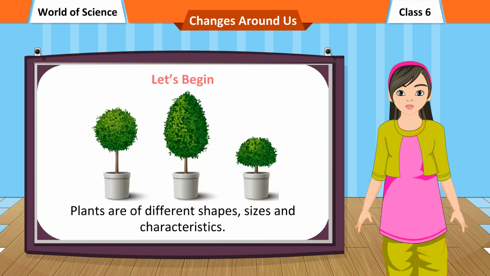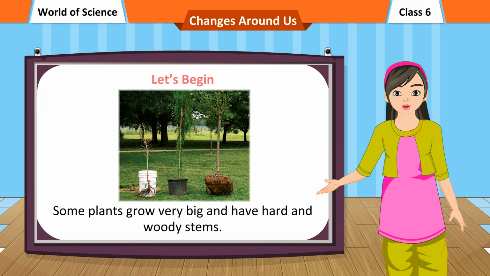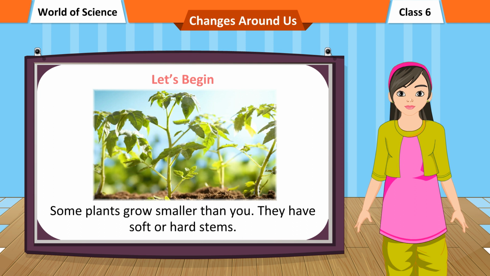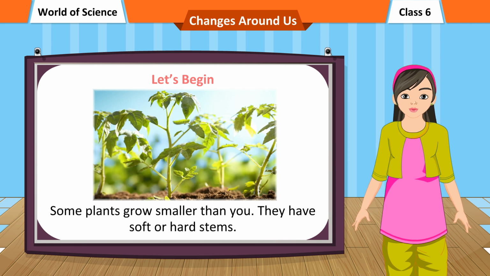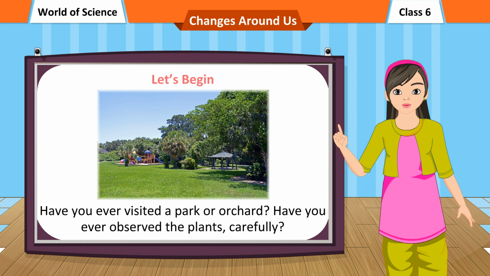Plants are of different shapes, sizes, and characteristics. Some plants grow very big and have hard and woody stems. Some plants grow smaller than you. They have soft or hard stems. Have you ever visited a park or orchard? Have you ever observed the plants carefully?